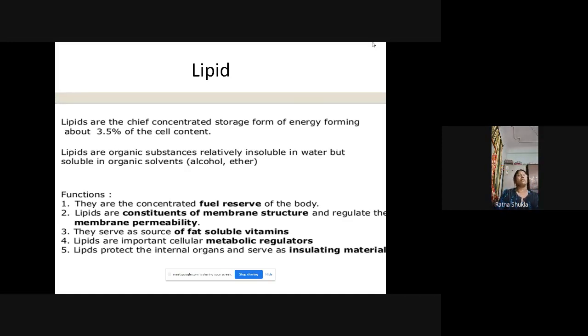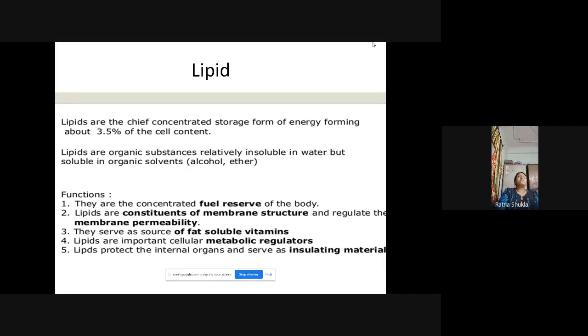Because lipids are very important to the living organism. These lipids are the concentrated fuel reserve of the body. They are used as a reservoir, a storage place for fuel. At the time of need, when the body requires energy, they release the energy. So they are used as a fuel. What is fuel? Fuel is used to provide energy, instant energy.